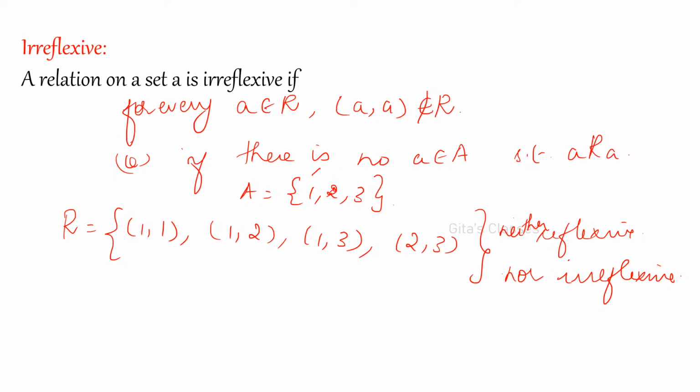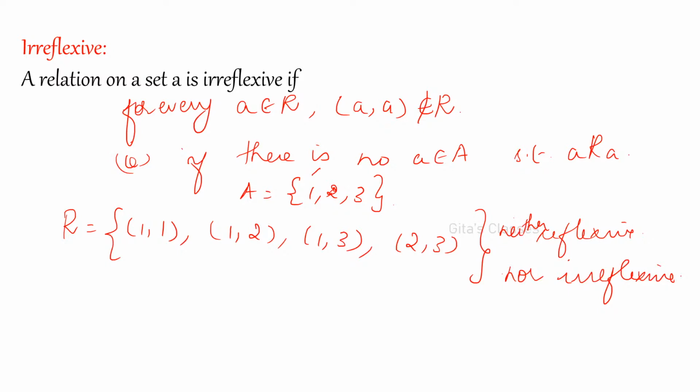For {1, 2, 3, 4}, you can find out relations like that. No problem. If you want to find out whether it is reflexive or not, 1 should be related to 1, 2 should be related to 2, 3 is not there, so it is not reflexive. You can find out the relations like this, with 1, 2, 3, 4 also, no problem. Now, for every a belonging to A, (a,a) should not be there in the relation. If no element is related to itself, then it is called irreflexive.